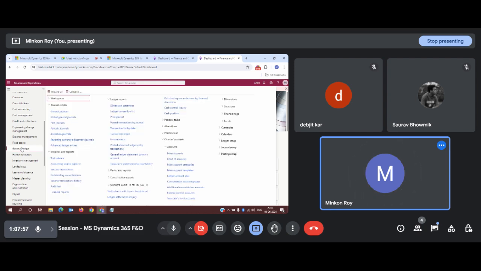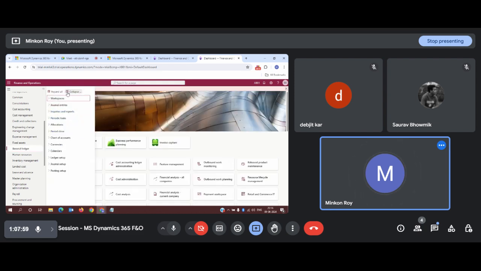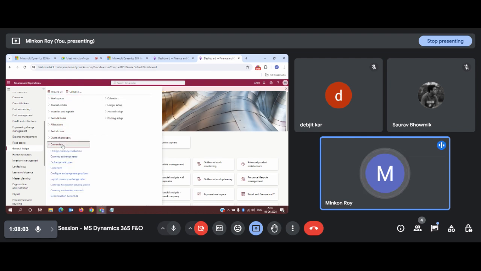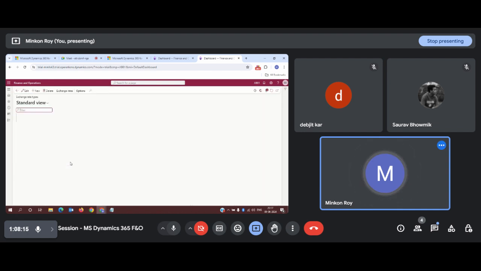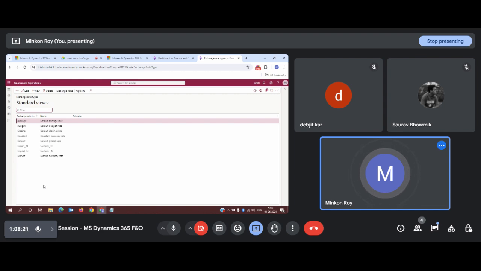So how can we configure that exchange rate? We need to go to general ledger, collapse all, currencies. Here will be currency exchange rates. But before currency exchange rate, you need to define what type of exchange rate it should be. So click on it. Say for example, for our entity AB01, we can create any exchange rate type that will be only specific to my company. I can do that.